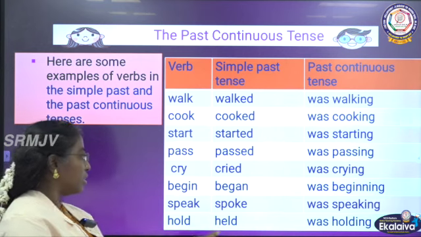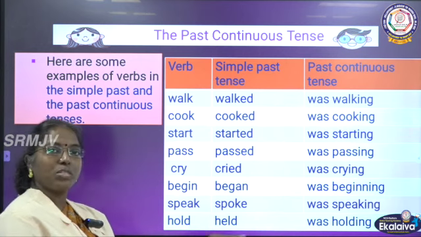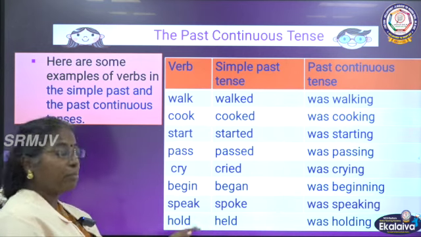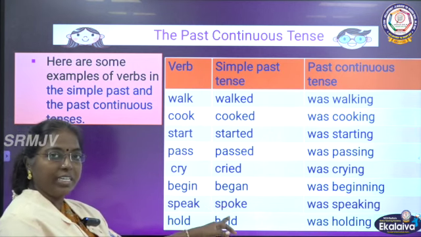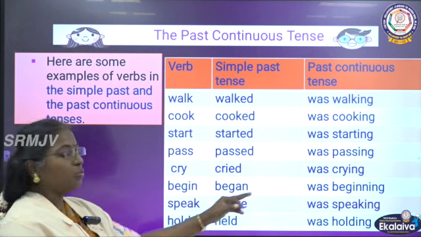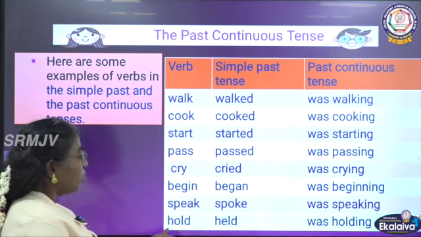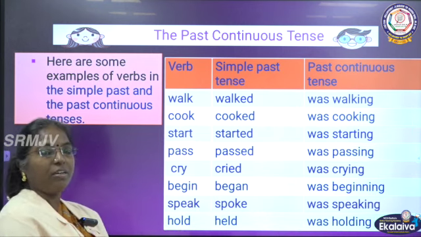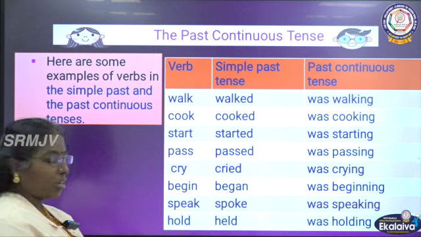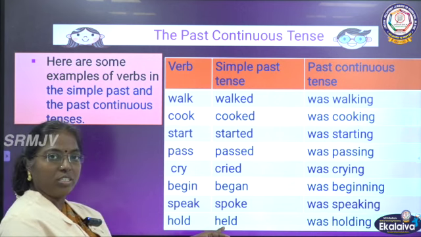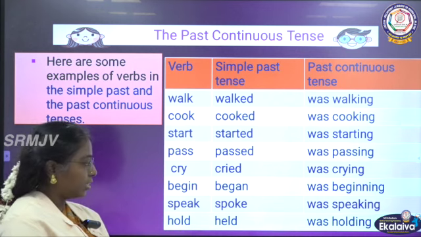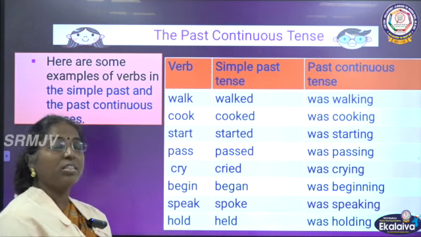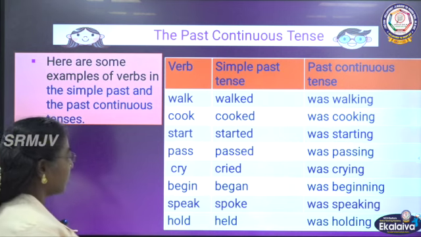Speak, spoke, was speaking. Begin, began. Here this is an irregular verb. We are not adding ed. Began and was beginning. Hold, this is also an irregular verb. We are not adding ed. The word is totally changed. So the past tense of hold is held and the past continuous is was holding.